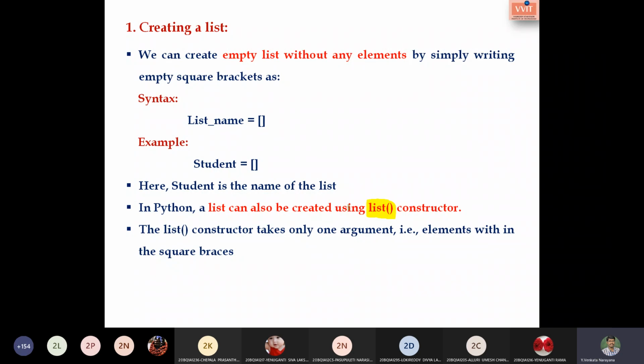So let us go with the syntax, how to create a list by using the list constructor. See here, the elements 1, 2, 3, each and everything is within the square braces, and the complete square braces are inside the list constructor.